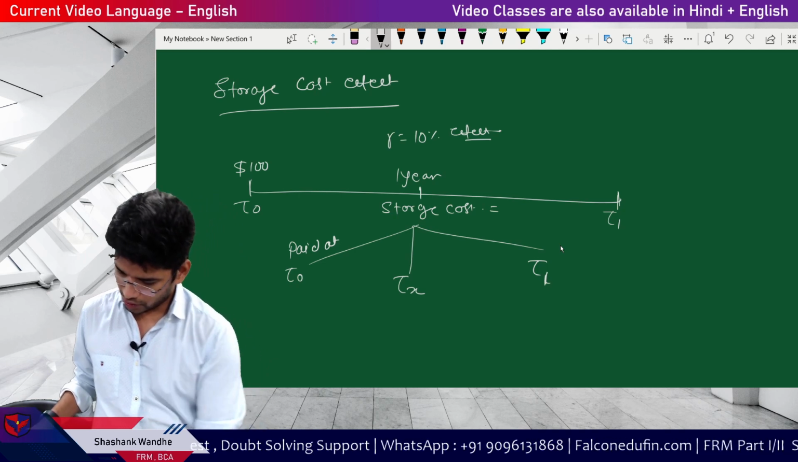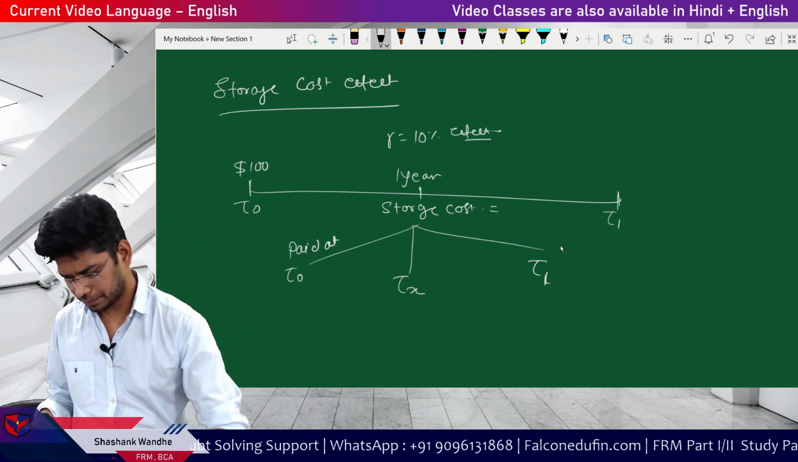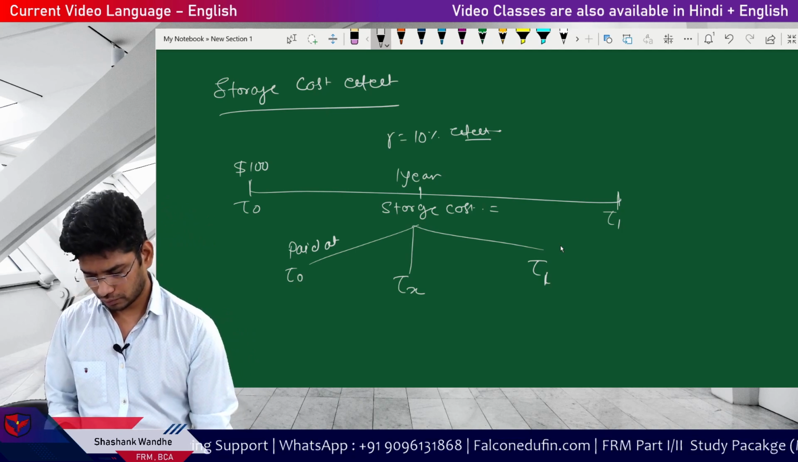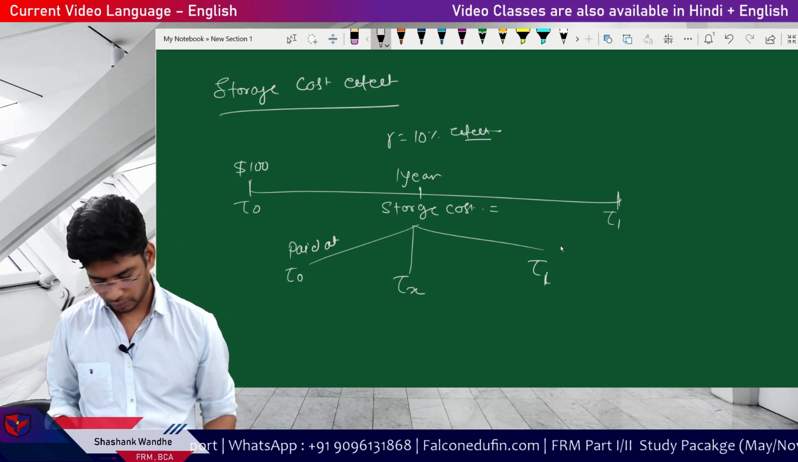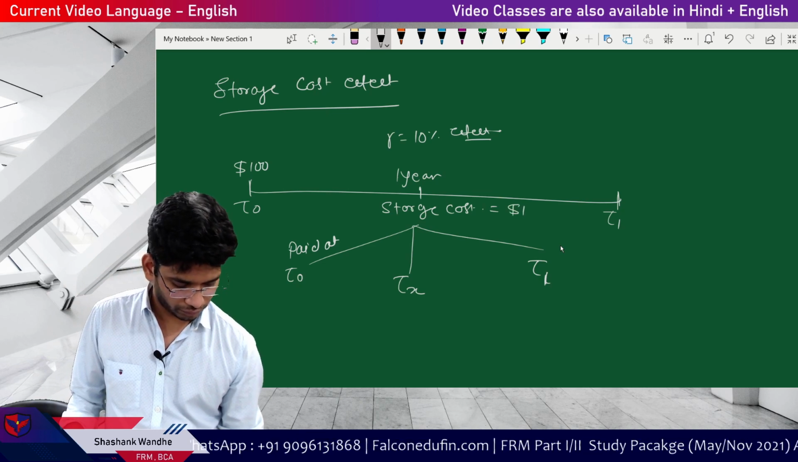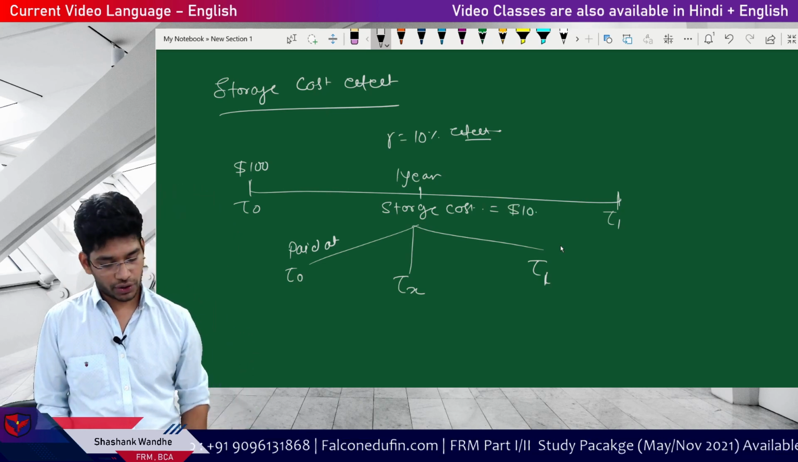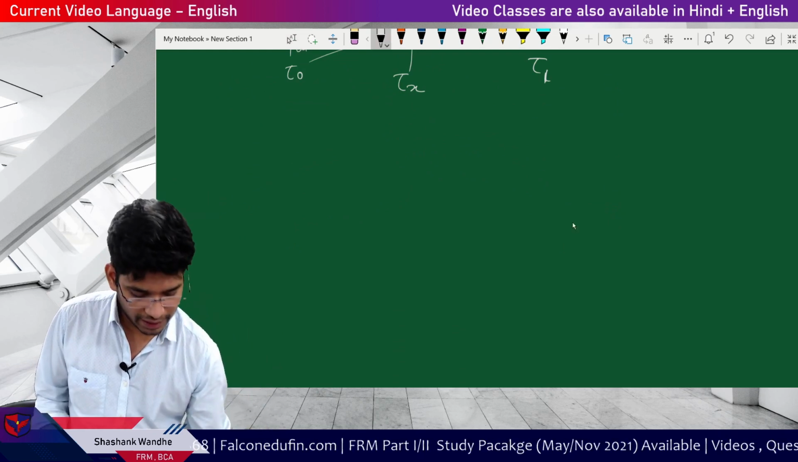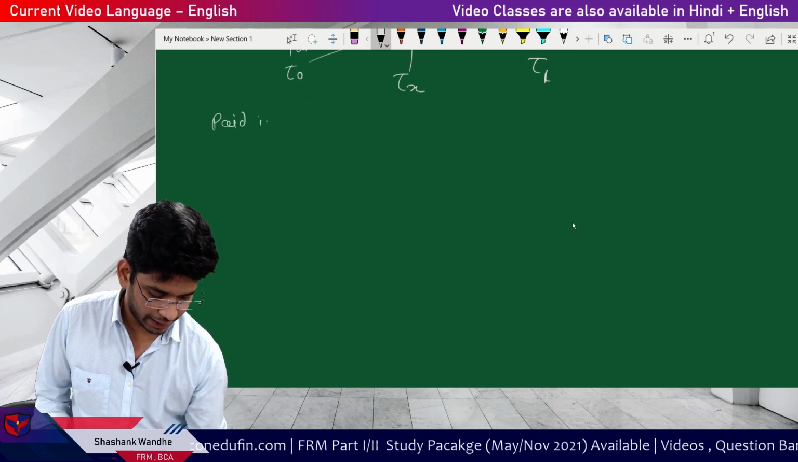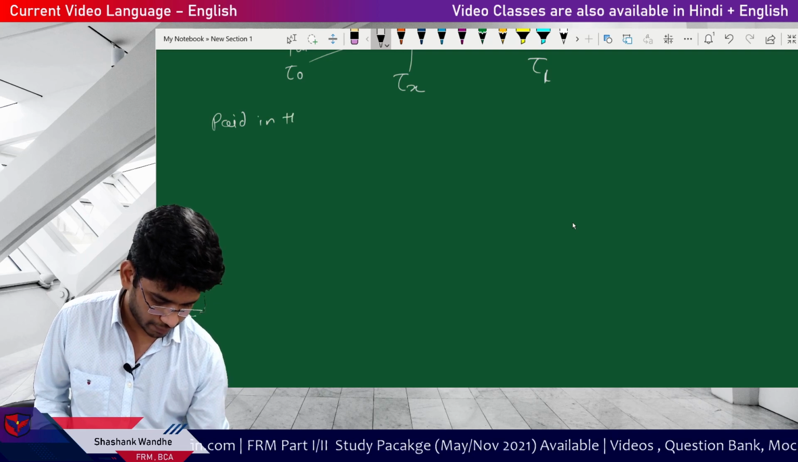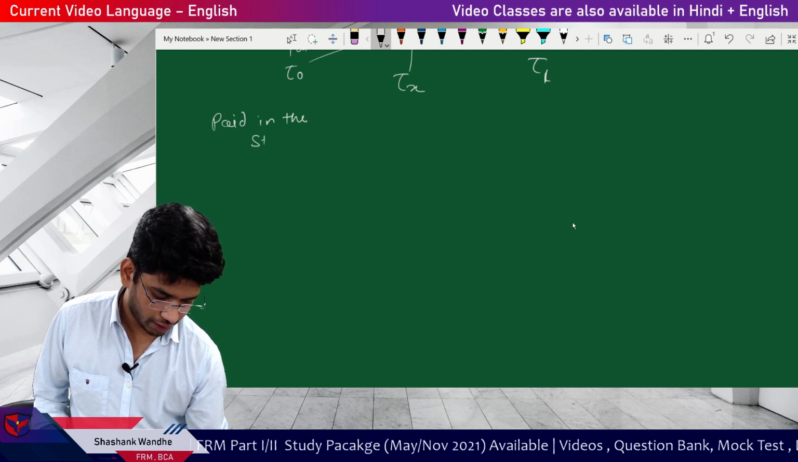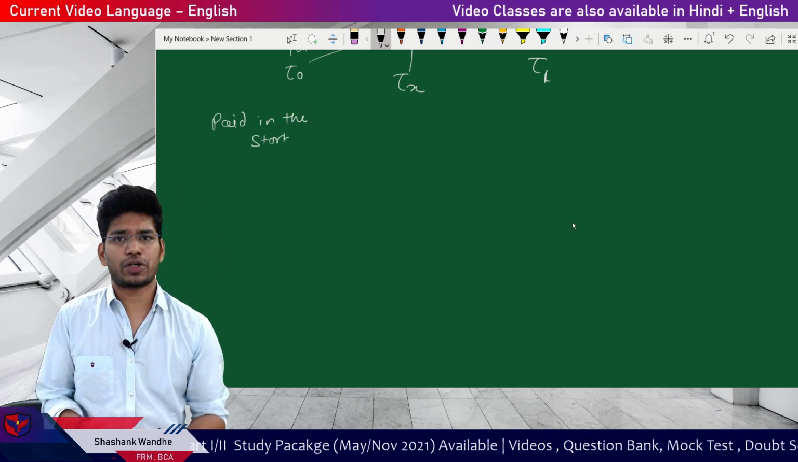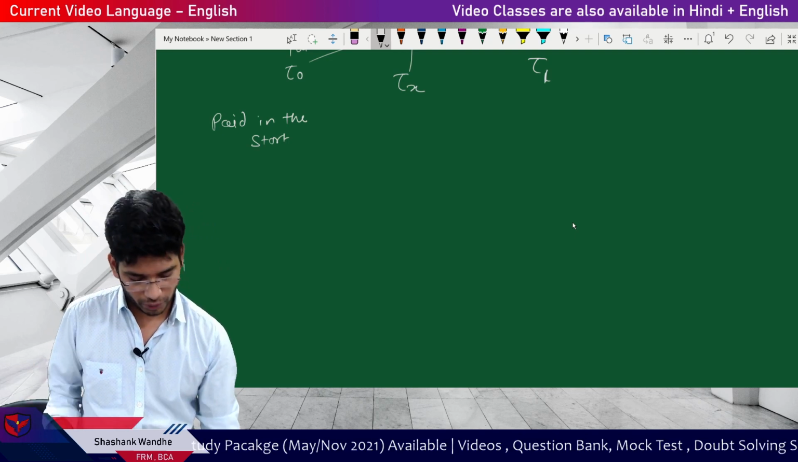Let me check my illustration. Okay, $10. So this is your storage cost. Now let's start with the first possibility, that is paid in the start. In the start, as in at the inception of the contract or at time t0.